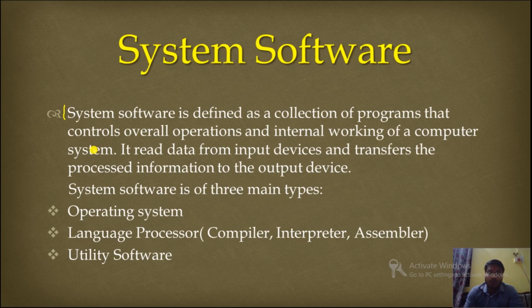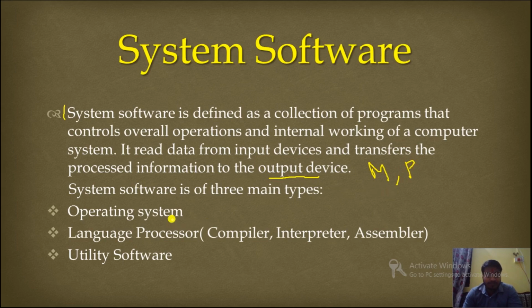Okay, so the overall operation, whatever we do, is controlled by the system software. It reads data from input devices, that is from keyboard and mouse. These are input devices. With the help of that, we give input to the computer. This is possible with the help of system software. And it transfers the processed information to the output devices, that means monitor or printer. There we can find the output.